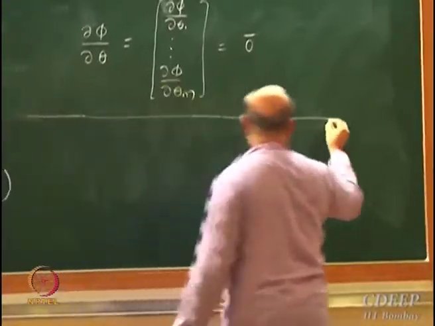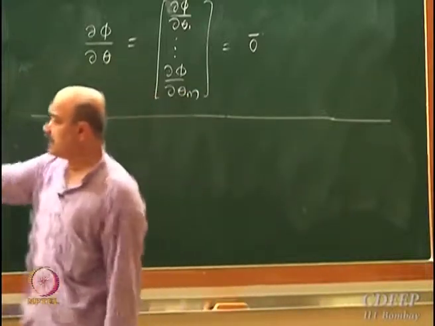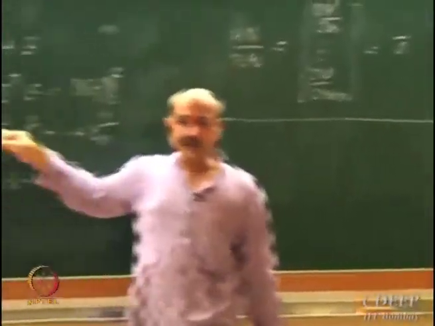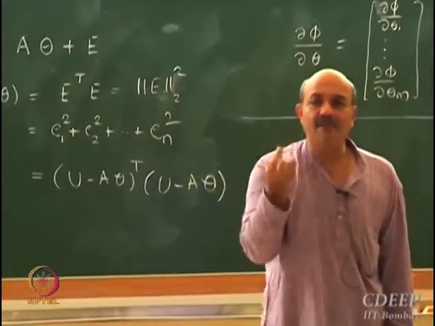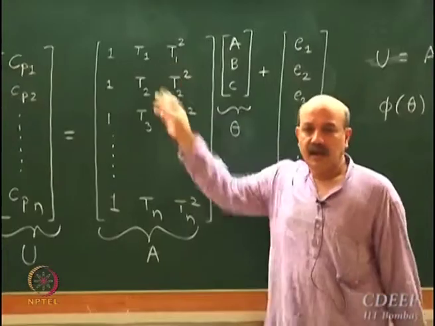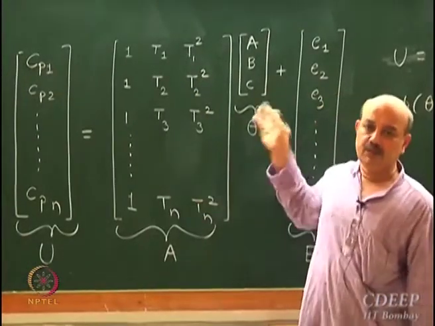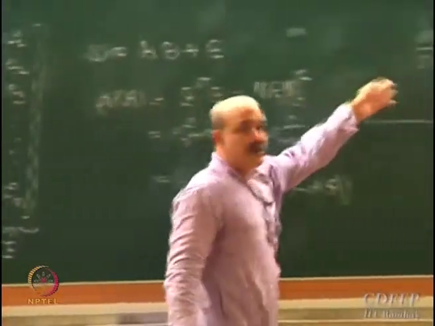So in terms of notation, I am just digressing a little bit because I want to differentiate this E transpose E with respect to theta and set that equal to 0. I will get m additional equations. See, these are already n equations. I need m more equations. M here happens to be 3. I need m more equations. Those equations will be obtained when I do this.